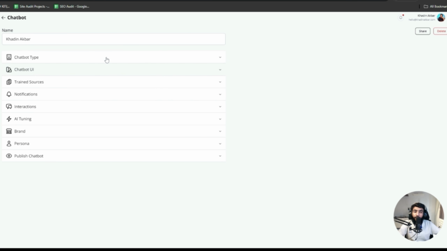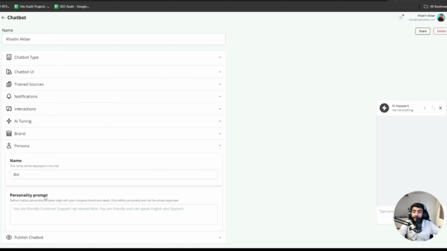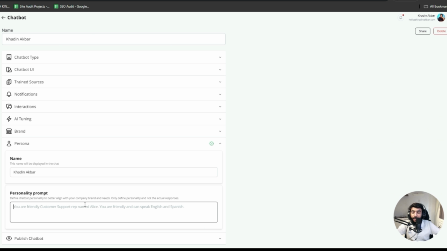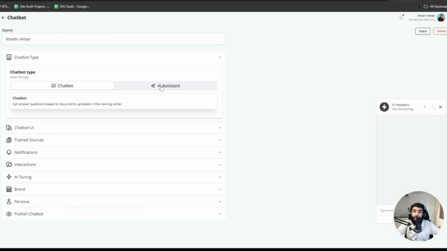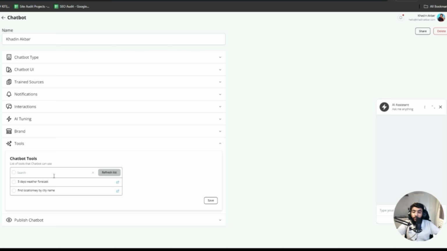And here we are. Now, first of all, we have AI chatbot type, chatbot or AI assistant. When it is chatbot, there would be a persona. Here I can add my name, and here I can add my personality. I am CEO of the company and I have to answer this way. But when I select AI assistant, then here would be API tools.